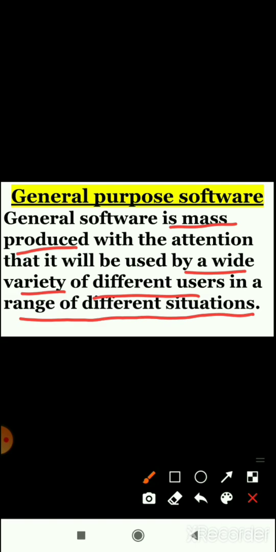MS Word is used at offices, in homes, and in many other places for documentation purposes. Yes, so MS Word is general purpose software. You can take one more example like PowerPoint presentation. We all use PowerPoint for making presentations. So PowerPoint is general purpose software.